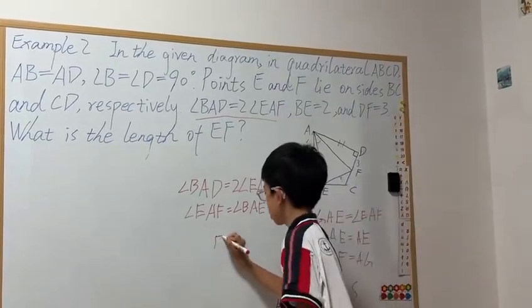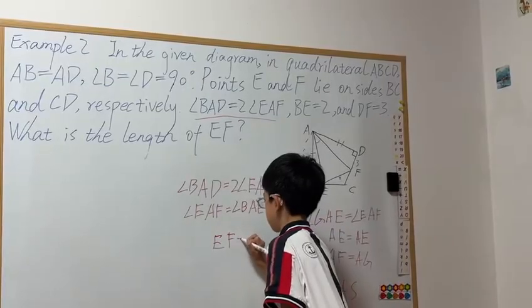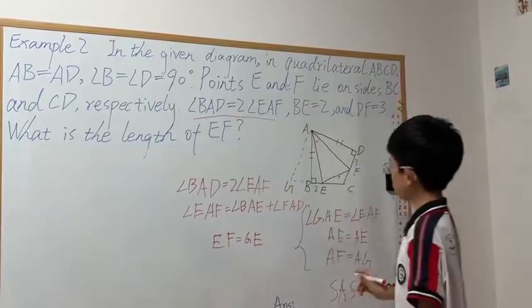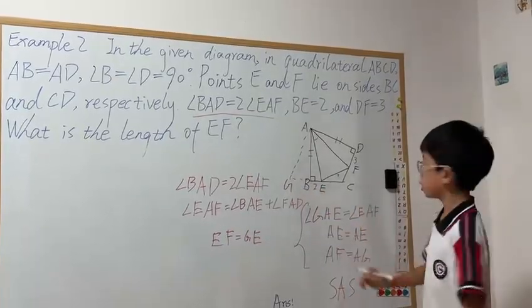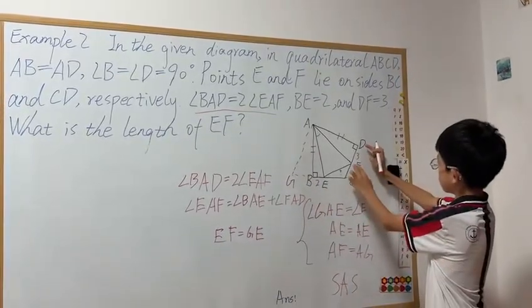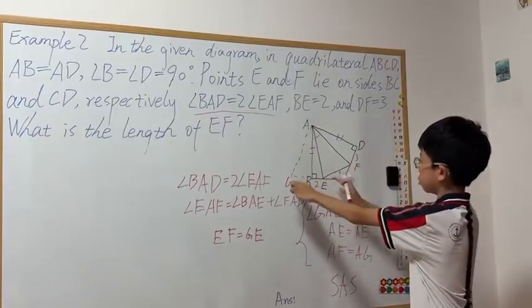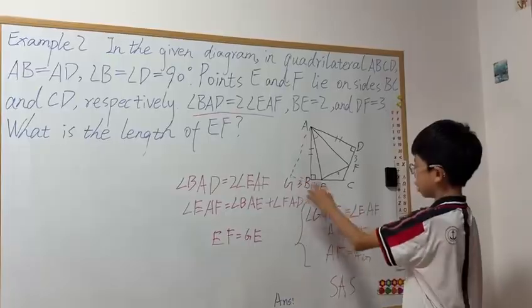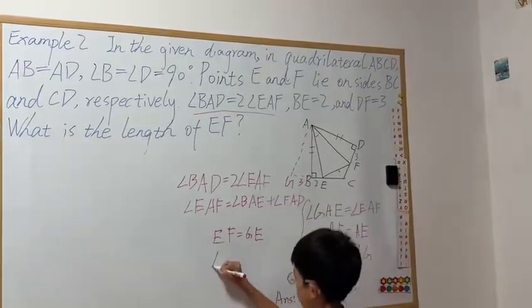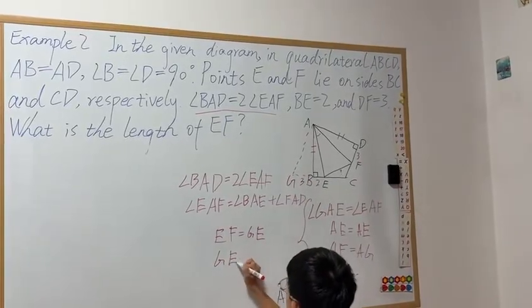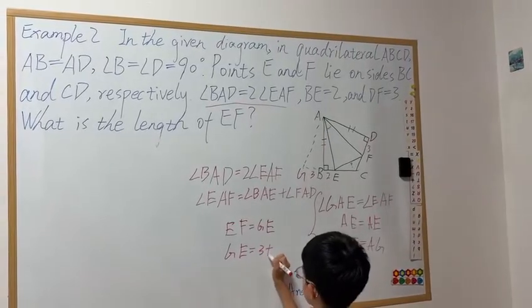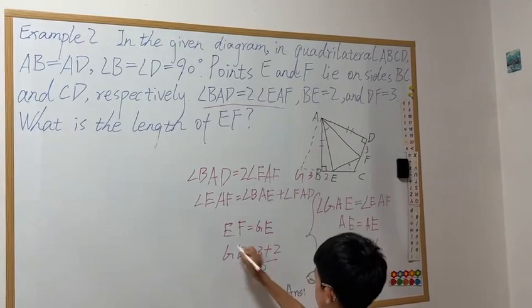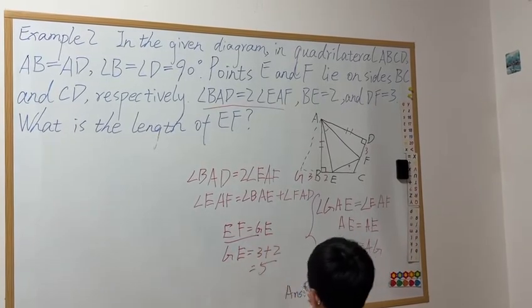So EF equals GE. And we can find GE, right? Because we just moved that DF down here to GB. So this is also 3. And GE equals 3 plus 2, which equals 5. So EF is